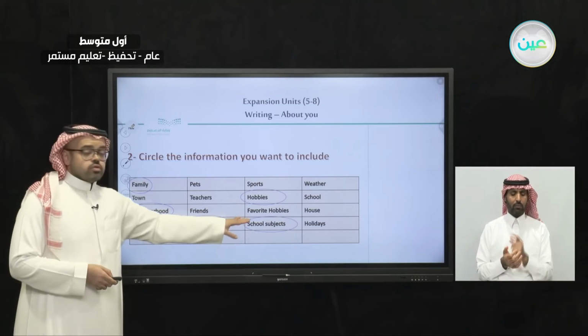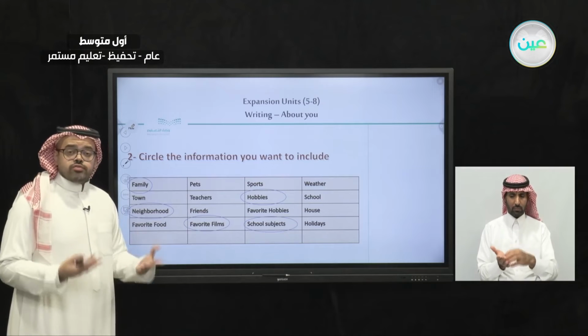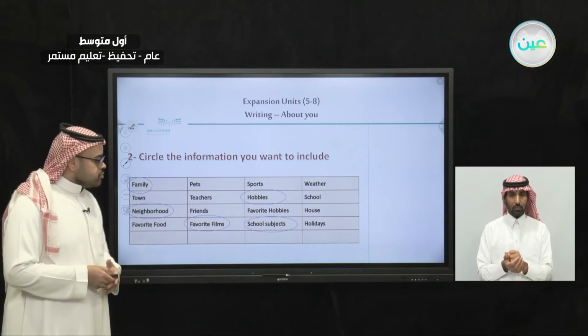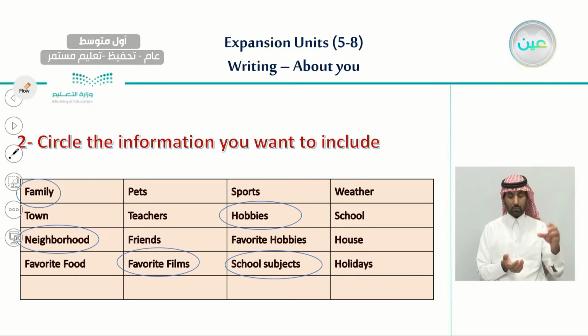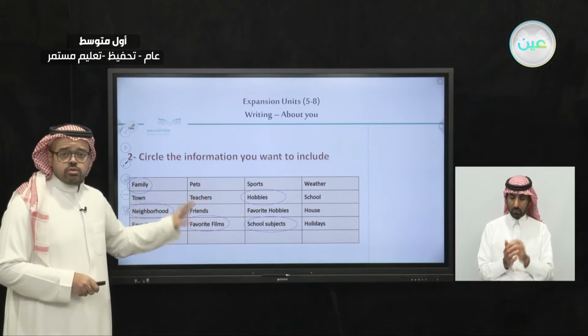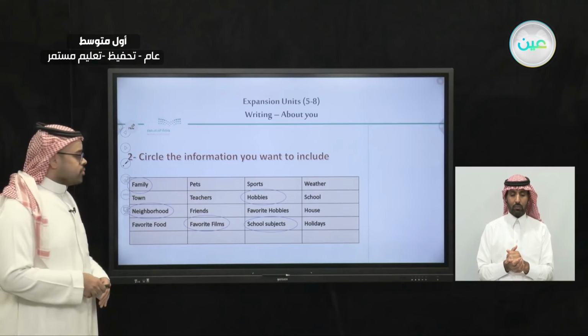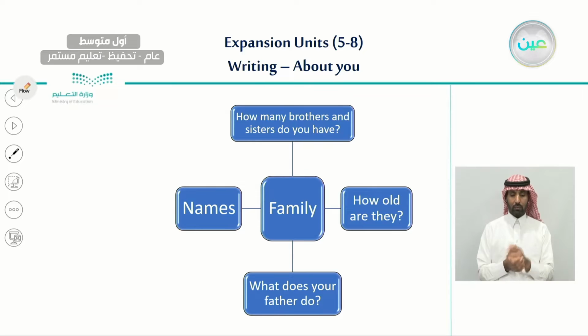And the last thing, the school subject. What kind of subjects I like. So here are the 5 pieces of information that I have chosen to write an email. I'm showing you this as an example. You can choose this or you can choose any other information that you wish for. So here is an example.